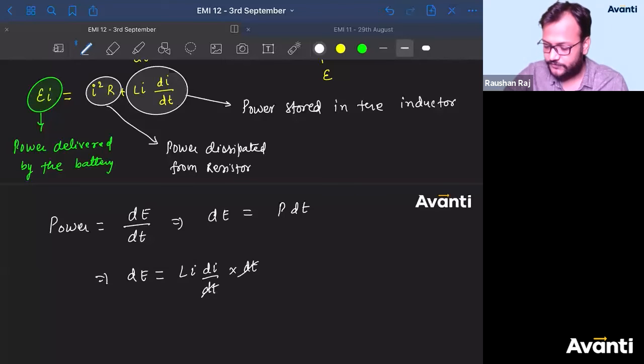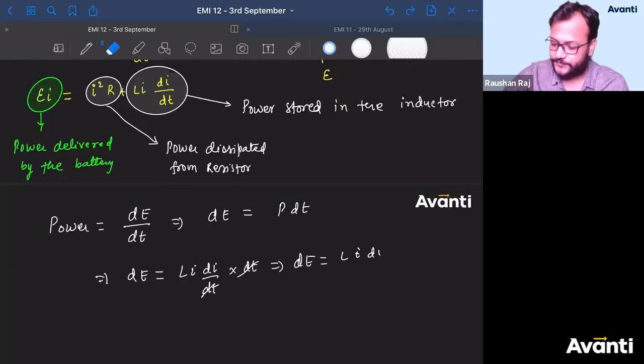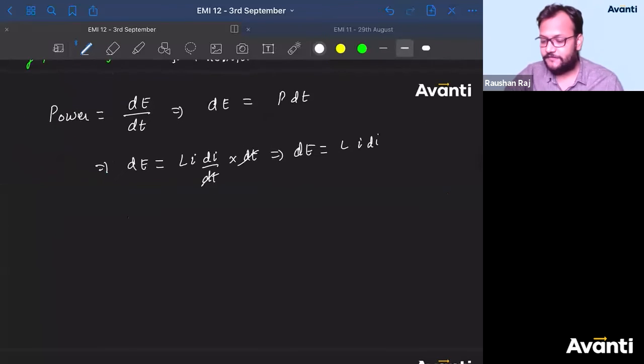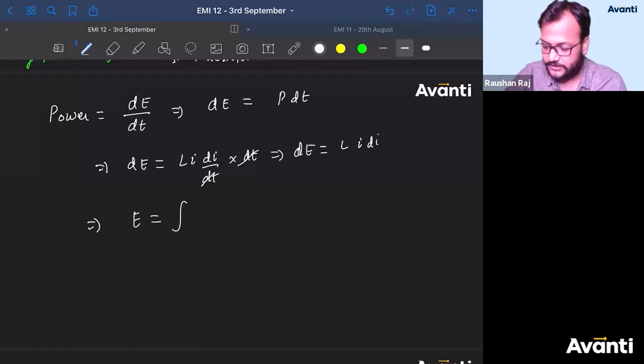So dt cancels, and we get dE equal to L into i into di. This is the value for small energy. What if I change the current from 0 to I? Then E will be equal to the integral of L i di, if I increase the current from 0 to I.